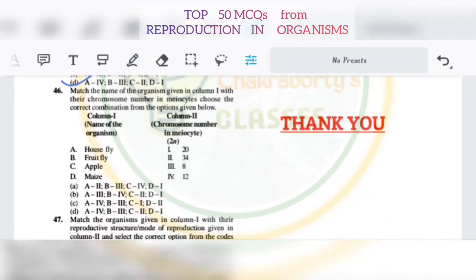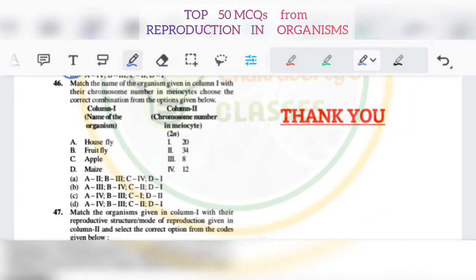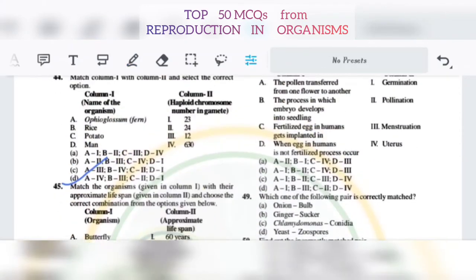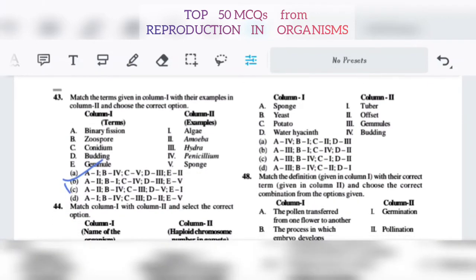46. Match the name of the organism, housefly in column 1, with their chromosome number. Housefly, fruit fly, apple, maize. Here 20, 34, 8 and 12. So 46 it will be D. 47. Match again. So let me come to the match. Sponge, yeast, potato, water hyacinth; tuber, offset, gemmule and budding. So what will be 47? It will be C.